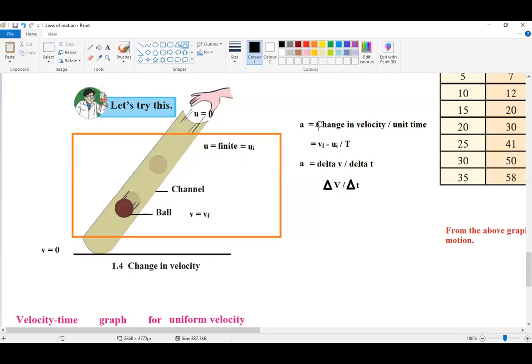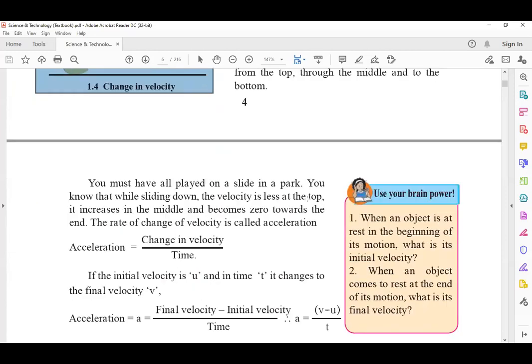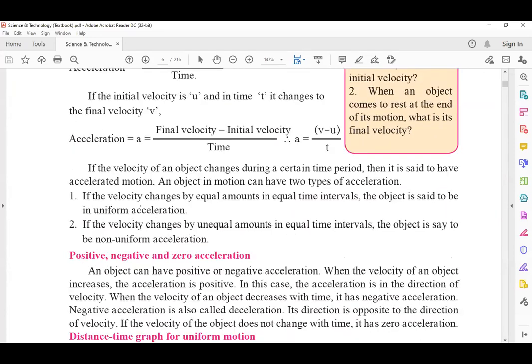Yes, sir. Okay. Now next. Up till this you have learned about the acceleration part. Now here, if the velocity of an object changes during a certain time period, then it is said to have an accelerated motion. An object in motion can have two types of acceleration, that we have studied earlier in case of speed and velocity.